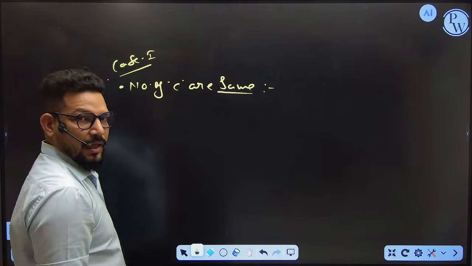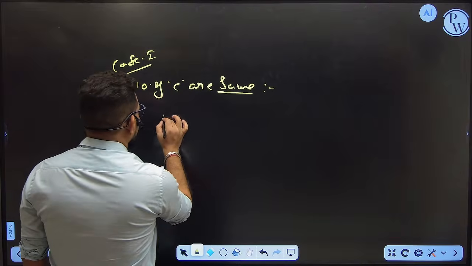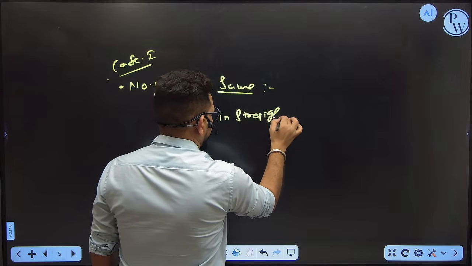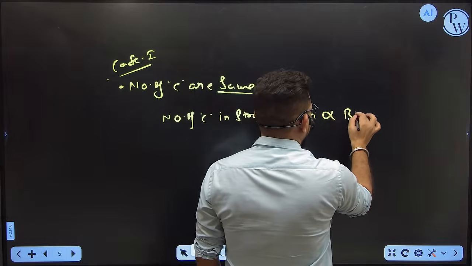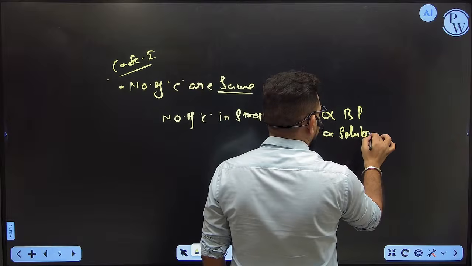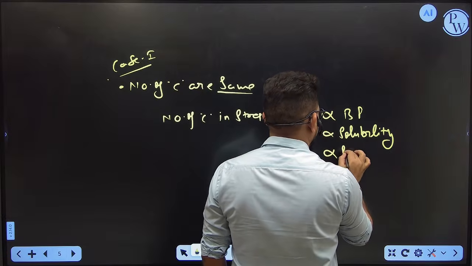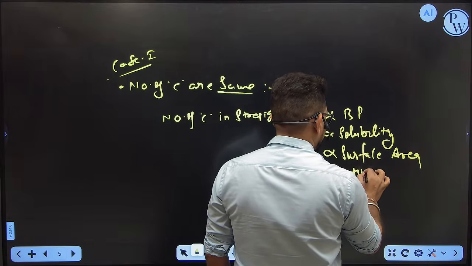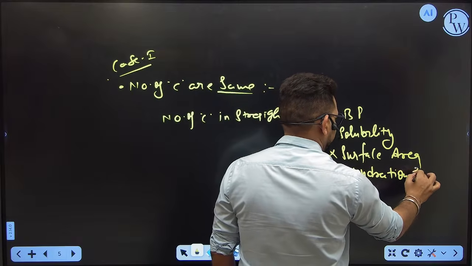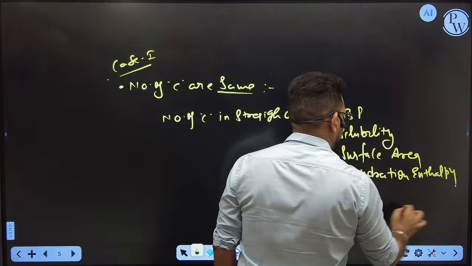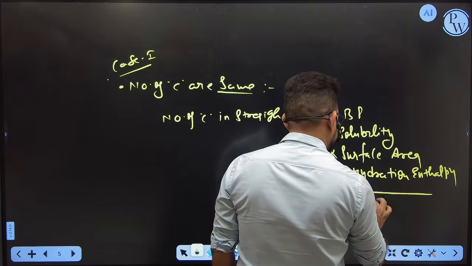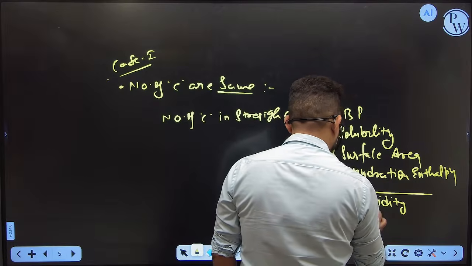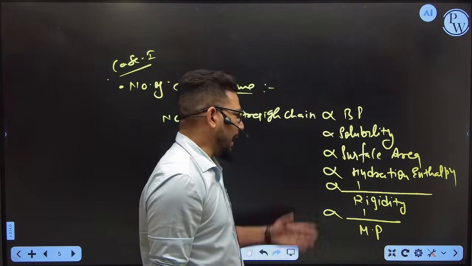When the number of carbons are the same, then keep in your mind, the number of carbons in a straight chain is directly proportional to boiling point, directly proportional to solubility, directly proportional to surface area, and directly proportional to hydration enthalpy, and inversely proportional to rigidity, and inversely proportional to melting point. Okay, I already discussed this in the last section.